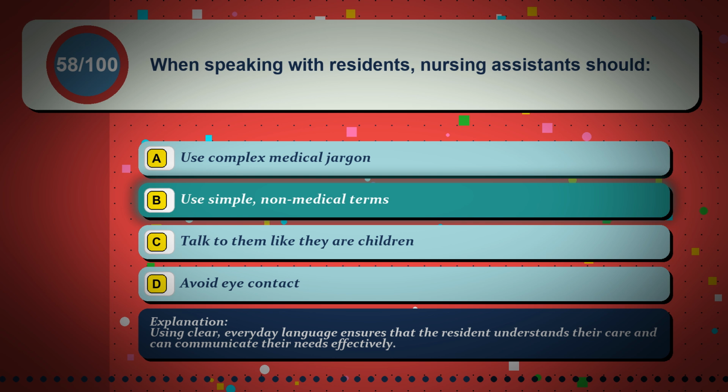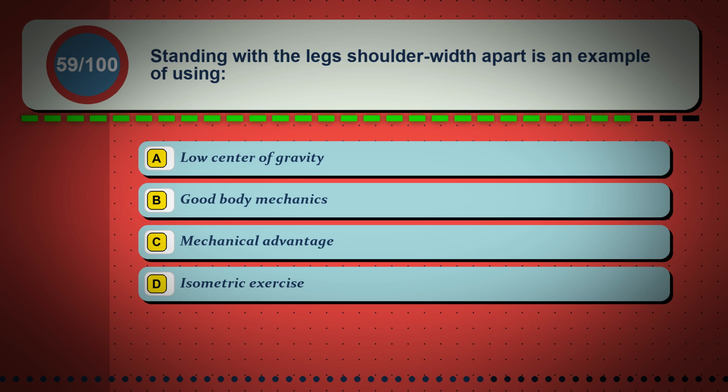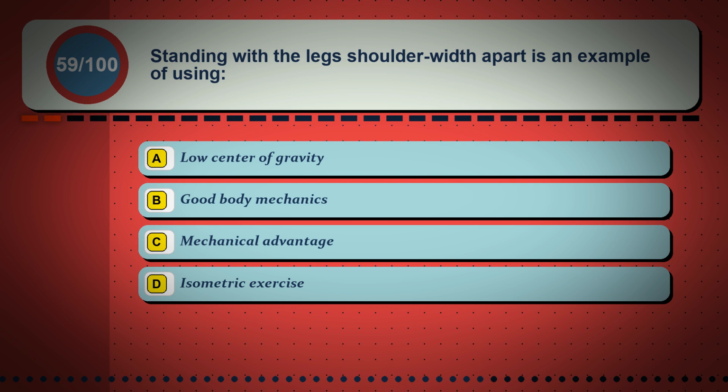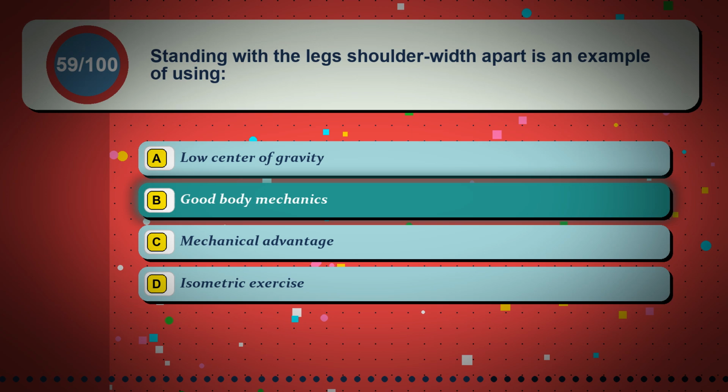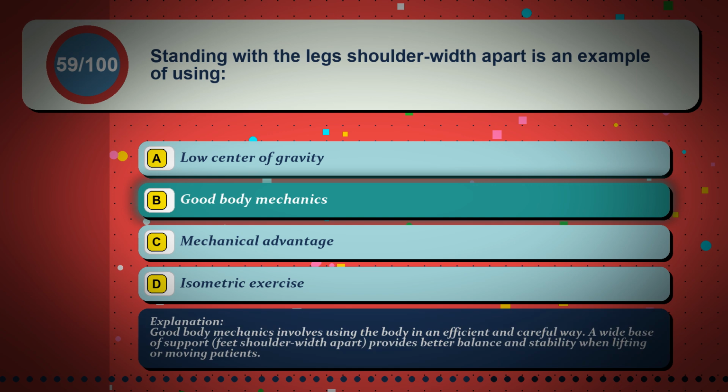Question 59. Standing with the legs shoulder-width apart is an example of using: Option A. Low center of gravity. Option B. Good body mechanics. Option C. Mechanical advantage. Option D. Isometric exercise. The correct answer is option B. Good body mechanics. Good body mechanics involves using the body in an efficient and careful way. A wide base of support, feet shoulder-width apart, provides better balance and stability when lifting or moving patients.